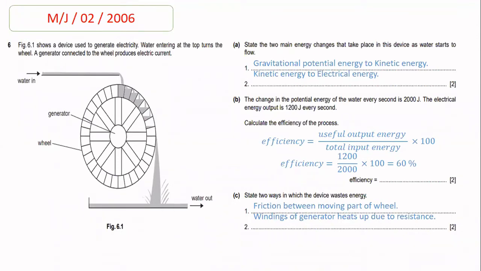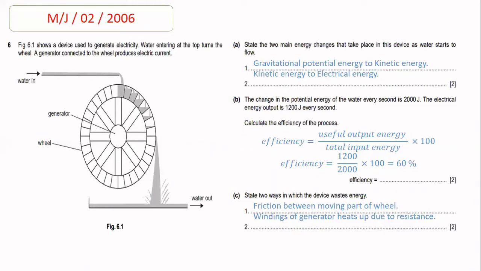Now in part A, state the two main energy changes that take place in this device as water starts to flow. At the maximum height, there is maximum gravitational potential energy. So when the water falls on the wheel, the maximum gravitational potential energy is converted to kinetic energy.